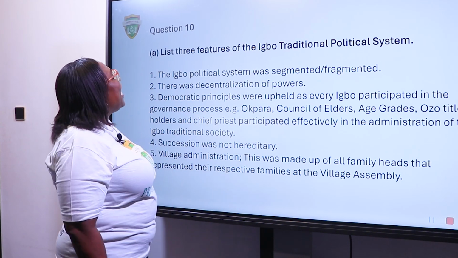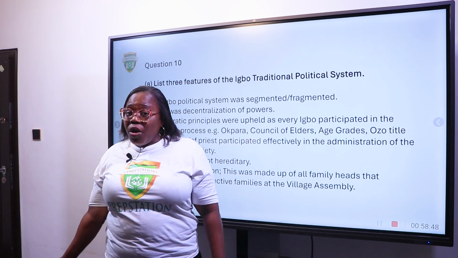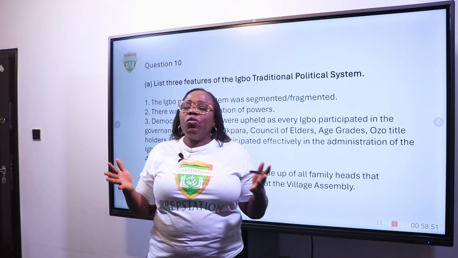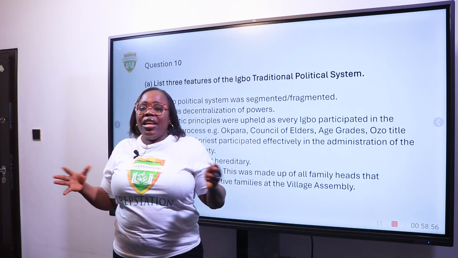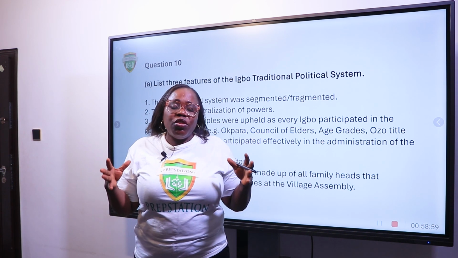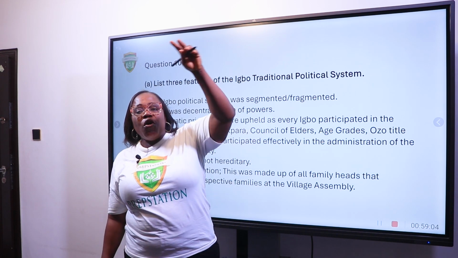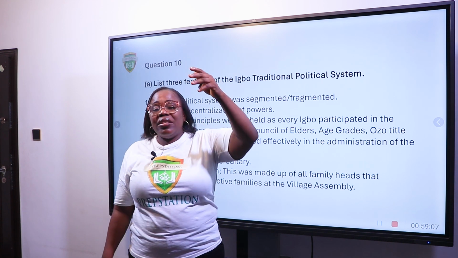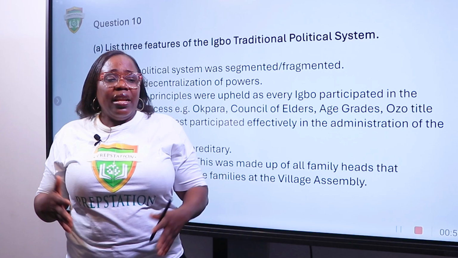Question 10. List 3 features of the Igbo traditional political system. Now, this is a question that has to do with pre-colonial administration in Igbo land. Remember that the Igbo had what we call acephalous or stateless administration. Their own administration was based in segments. They ruled in segments. They didn't have a single authority representing them as a king. They had a village republic, village assembly, and all that.